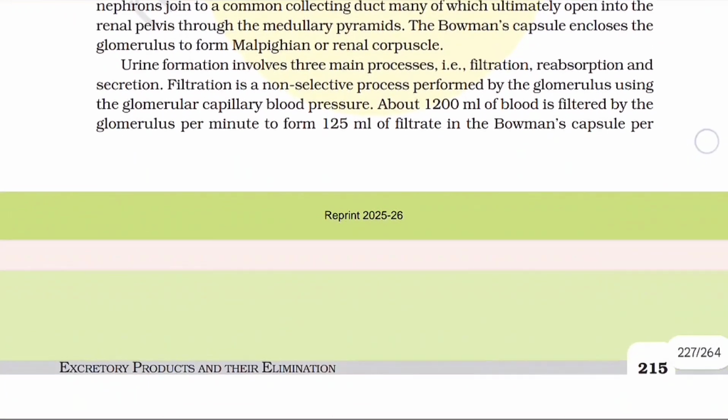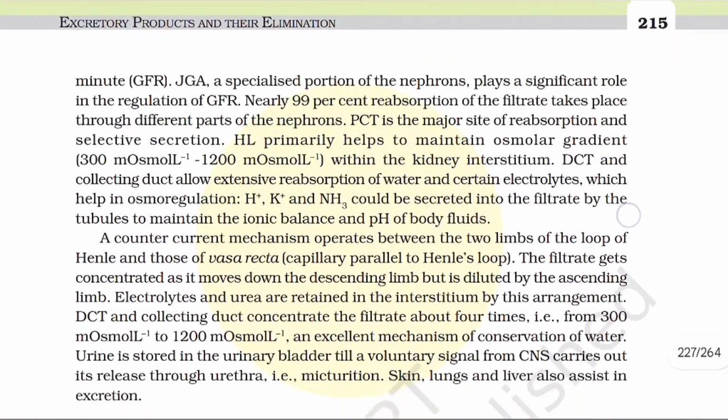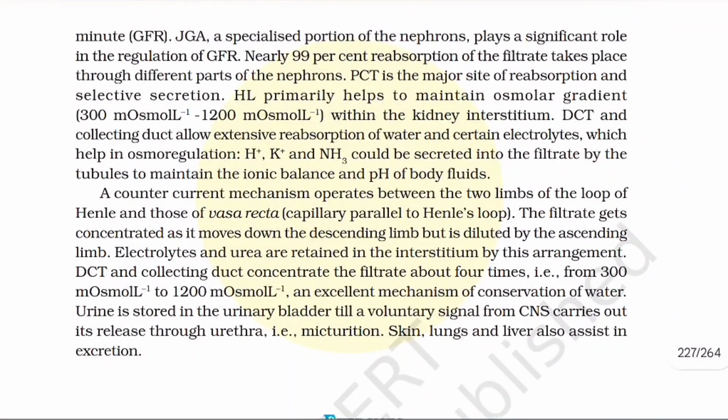Urine formation involves three main processes, that is, filtration, reabsorption, and secretion. Filtration is a non-selective process performed by the glomerulus using the glomerular capillary blood pressure. About 1200 ml of blood is filtered by the glomerulus per minute to form 125 ml of filtrate in the Bowman's capsule per minute, that is GFR. JGA, a specialized portion of the nephron, plays a significant role in the regulation of GFR.